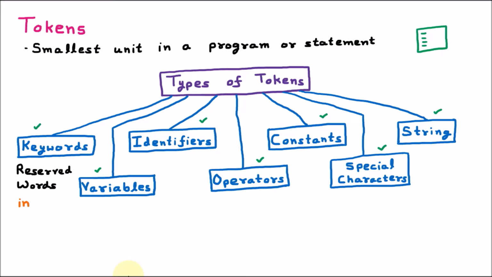We know that int has a predefined meaning, that is, for the integer. And float has a predefined meaning for floating point values. We have void. We know that void is for the null return type, that means nothing.